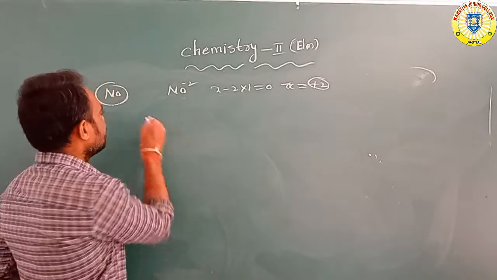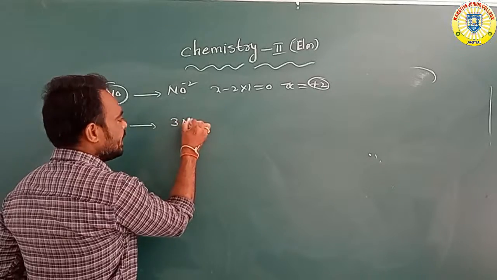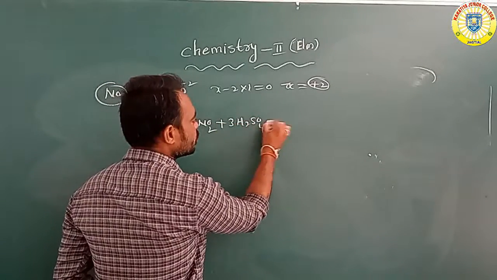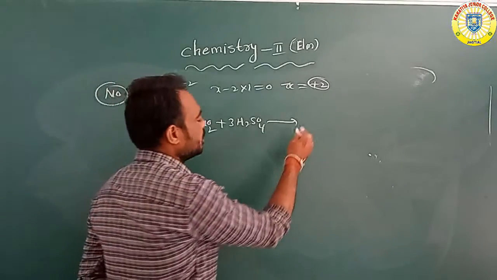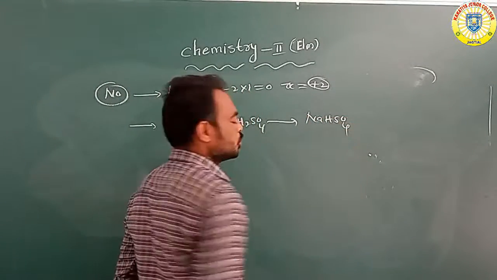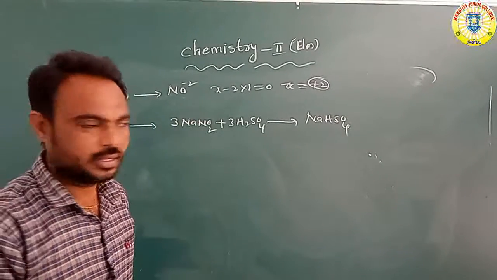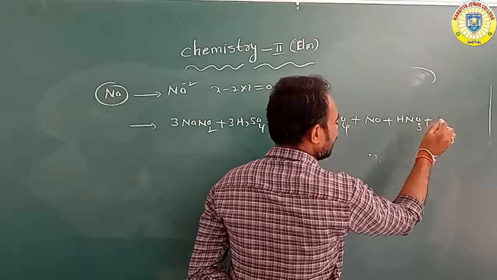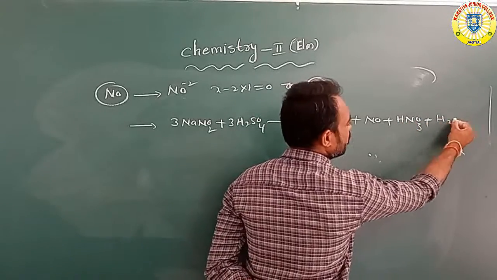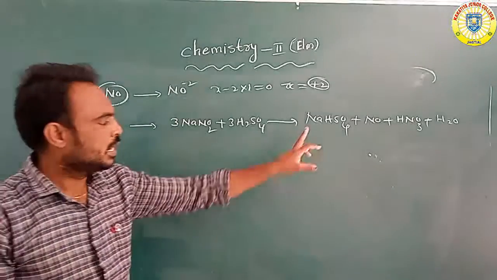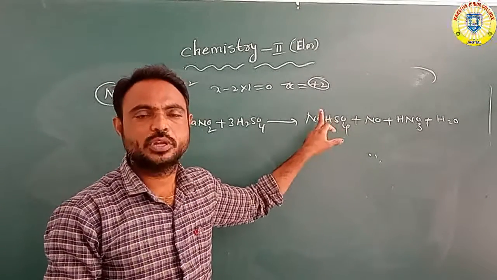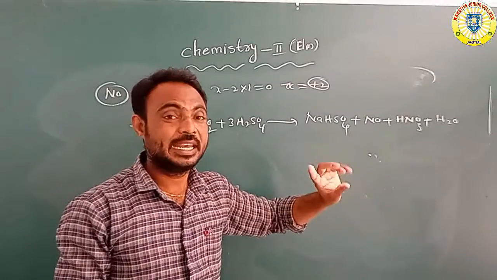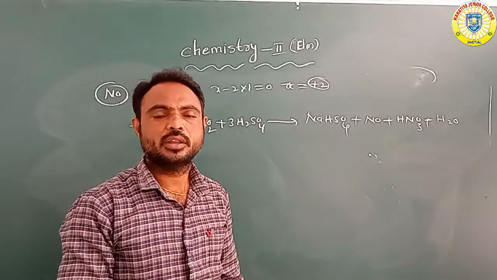How is it prepared? When we take NaNO2, sodium nitrite, it reacts with H2SO4, sulfuric acid, to form four compounds: NaHSO4, sodium bisulfate or sodium hydrogen sulfate, NO nitric oxide, HNO3 nitric acid, and water molecules.